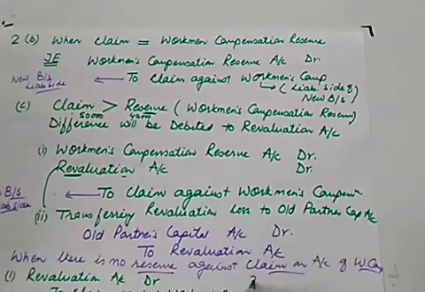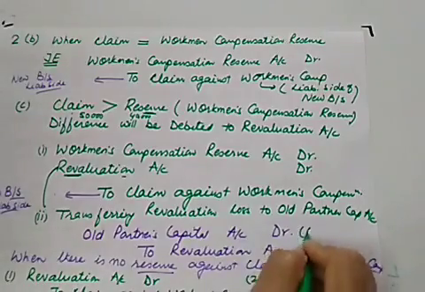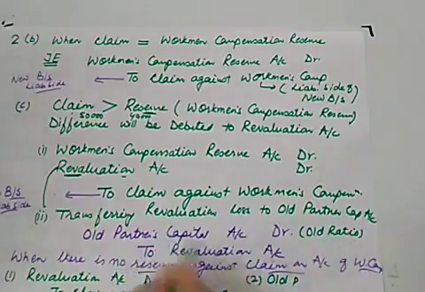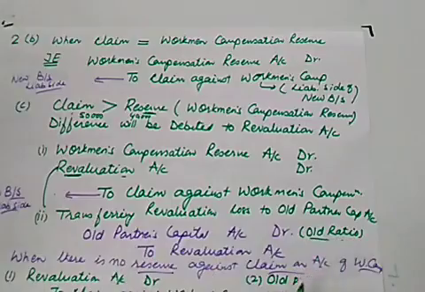And the second entry for transferring loss, old partners, and this will be in the old ratio. Wherever we are writing simple old partners, so it is always in the old ratio.